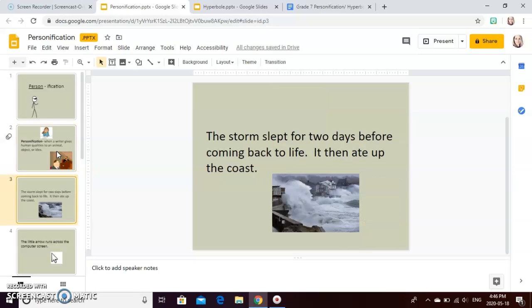Here is a small two sentences on a storm, and I'm going to read it to you, and you're going to see if you can find the personification being used. The example is, the storm slept for 2 days before coming back to life. It then ate up the coast.